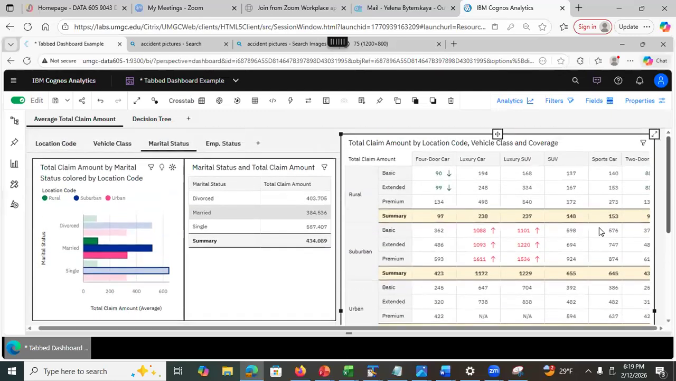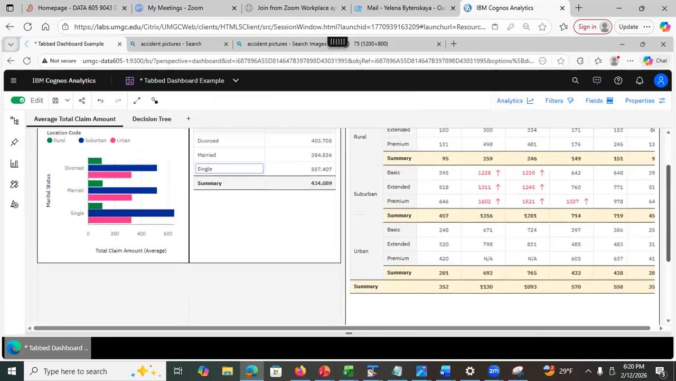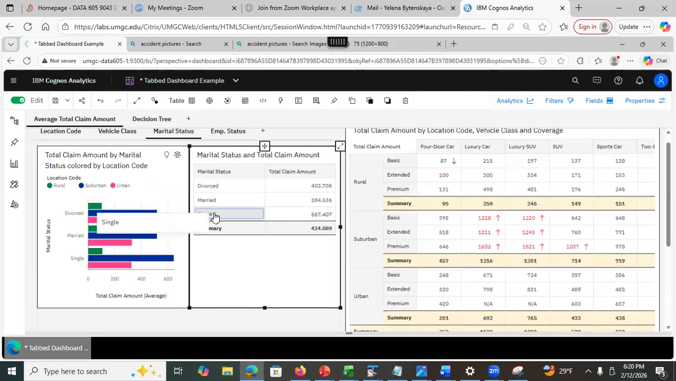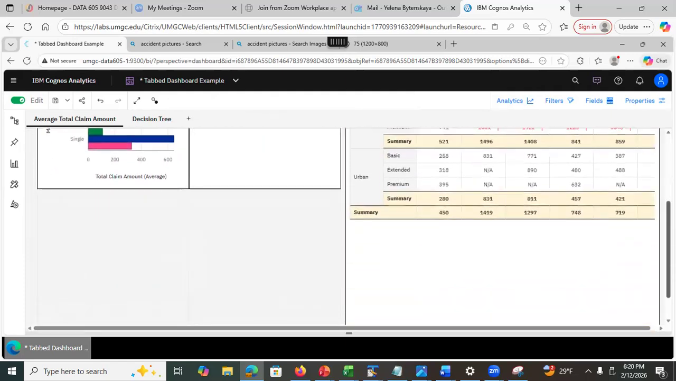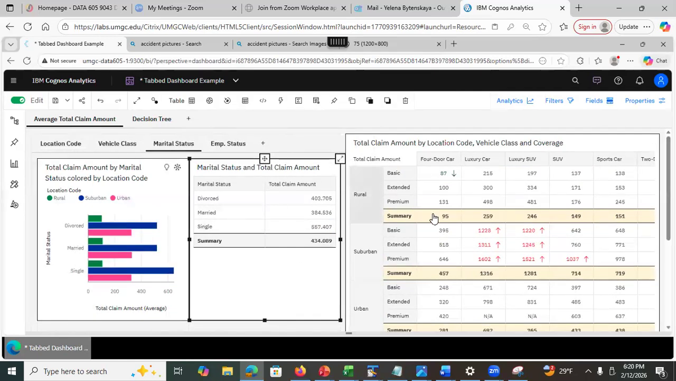So that's one thing. Or I can look only at single. And this whole visualization here on the right got filtered for single. I have this visualization here, and at the same time I'm looking at the visualization on the right. See, I'm using the visualization on the right as a reference while I'm browsing through different tabs. I'm going to unfilter it. Unfilter by marital status, and it also unfilters the visualization on the right by marital status.